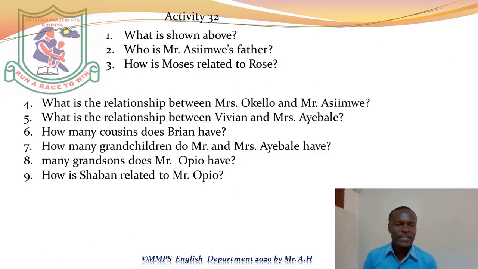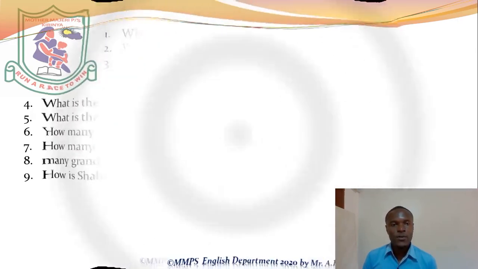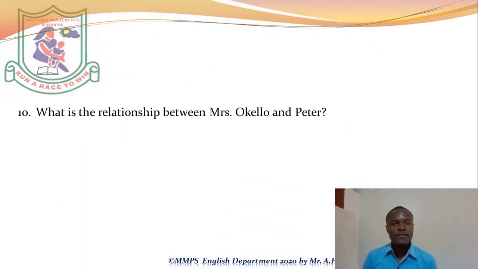Then how is Shaban related to Mr. Opio? We shall say Shaban is the grandson of Mr. Opio. The next question is, what is the relationship between Mrs. Okello and Peter?